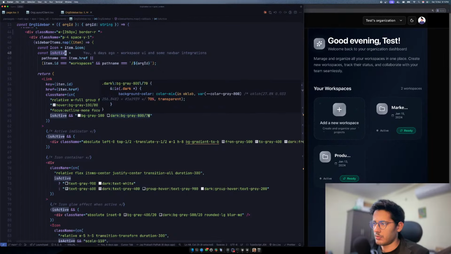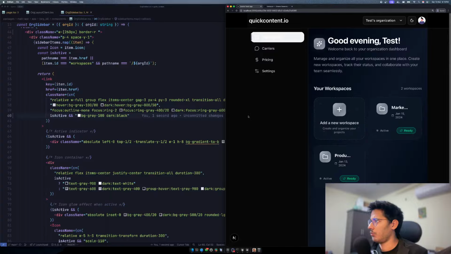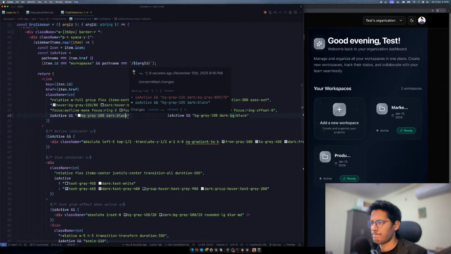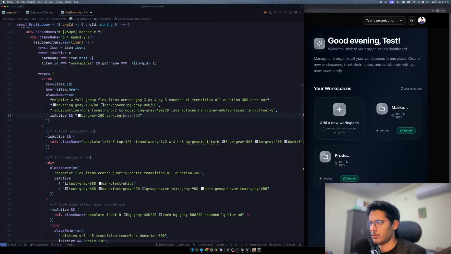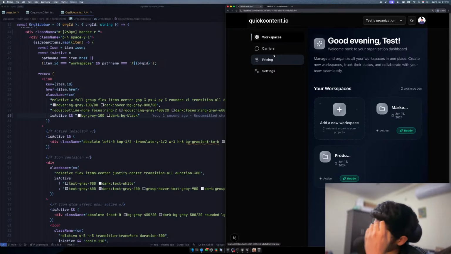For dark, no, use simply black. Wait, what? Yeah, that's more of what I want. That's definitely better. So I don't like that blue stuff.